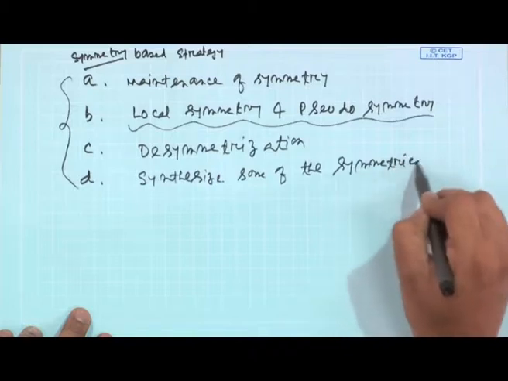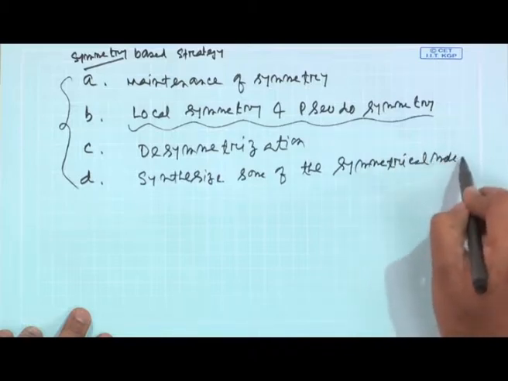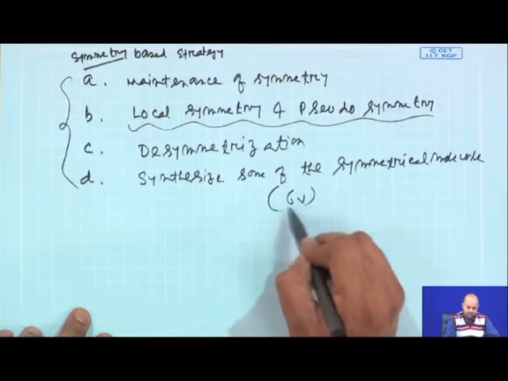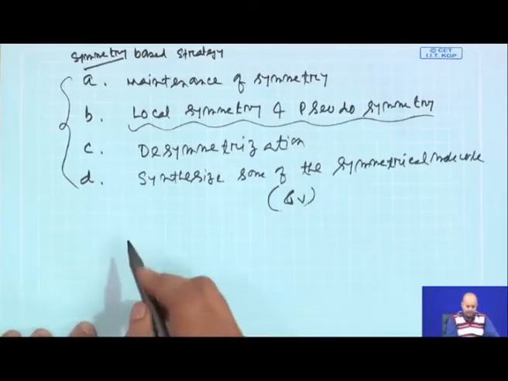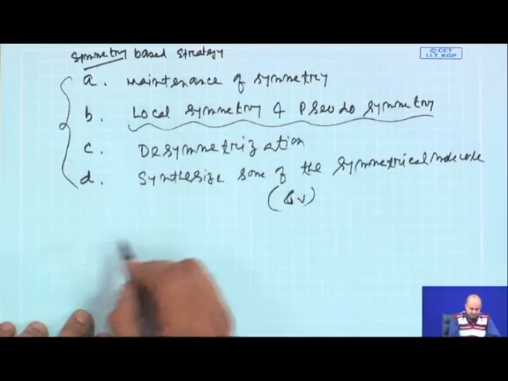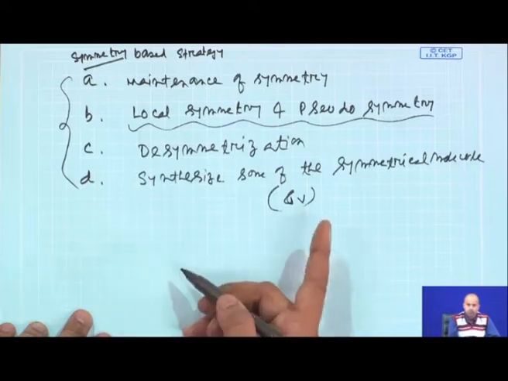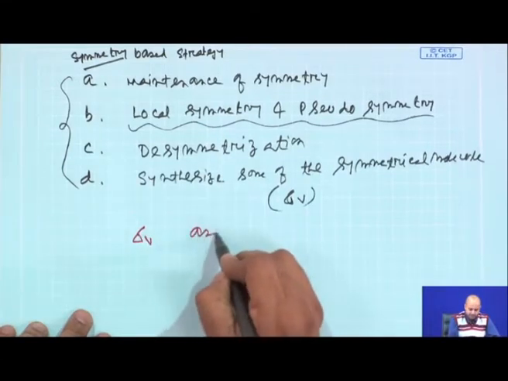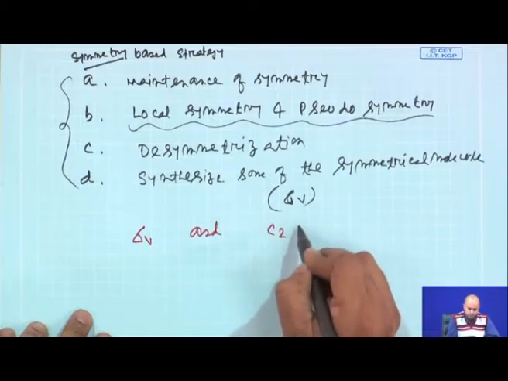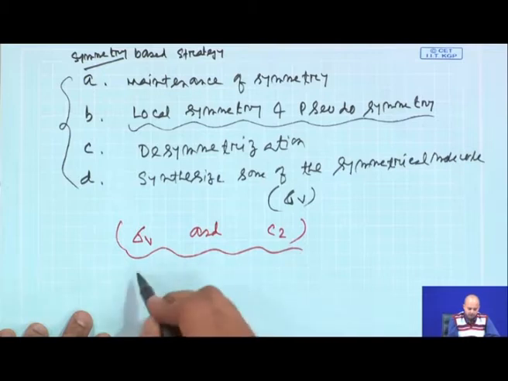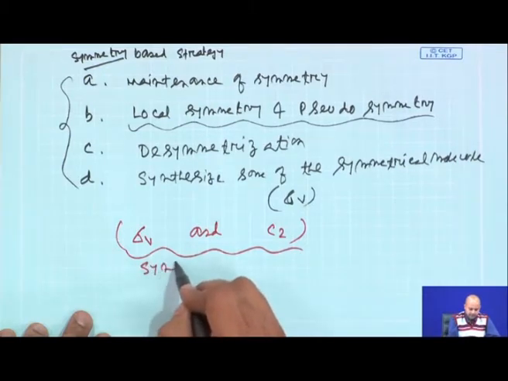Now, as I said, we are talking mainly about sigma v, and for your information these two symmetry elements, sigma v and C2, play a very important role in synthetic planning.